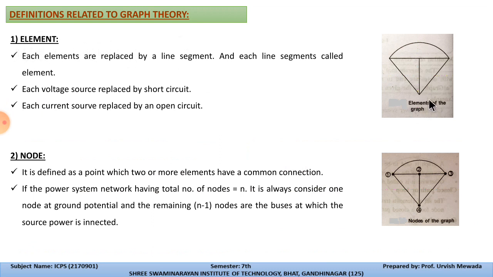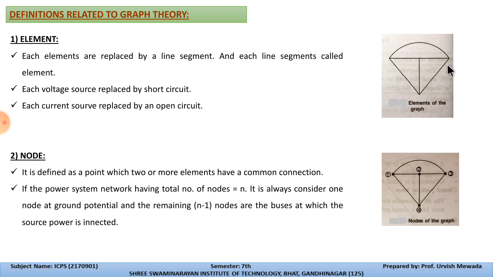So elements of the graph, here all the elements are indicated with a single line. Each element present in the network is replaced by a single line segment, and each line segment is called an element. Means in this we have 1, 2, 3, 4, 5 and 6 elements connected.